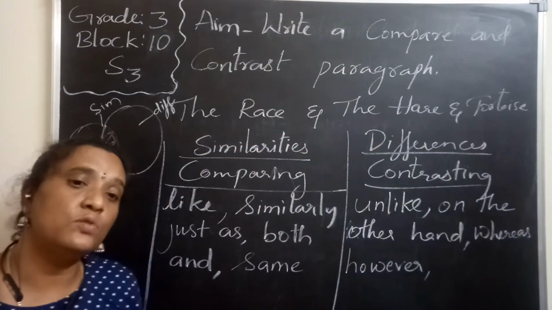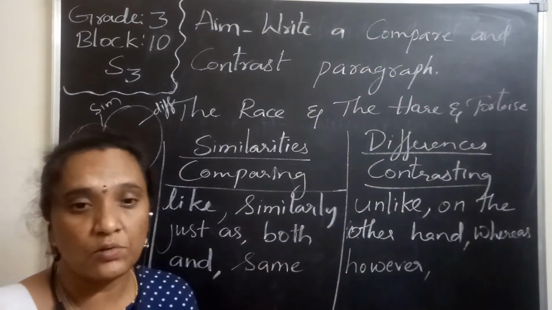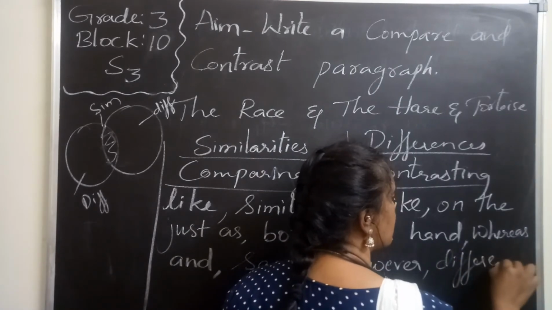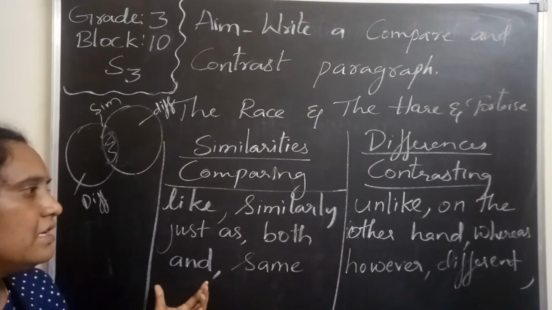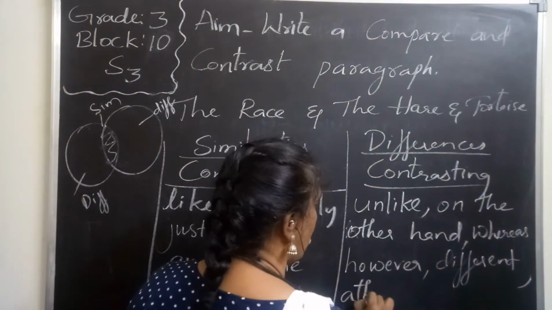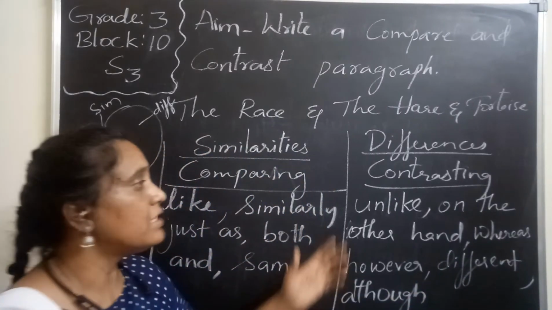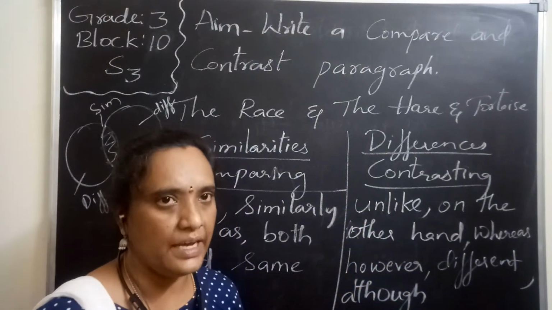Okay, and also we can use some other words like different. I said similarly, so we can use different. So different from whatever is there, we can use words like different. So same, it is different. And we can use although, words like although. Okay, so such are the words which we are using for contrasting things.